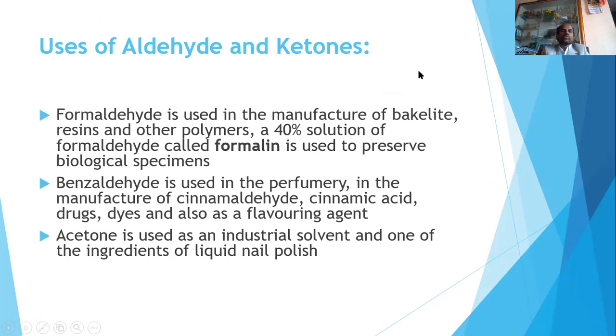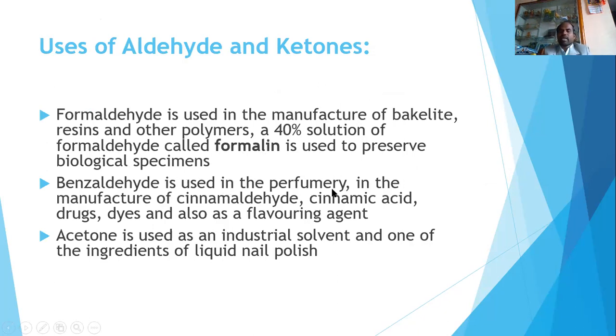Next slide will give you the information about the uses of aldehydes and ketones. Formaldehyde is used in the manufacture of bakelite and also in resins and other polymers. A 40% solution of formaldehyde is called formalin, and this formalin is used to preserve biological specimens.